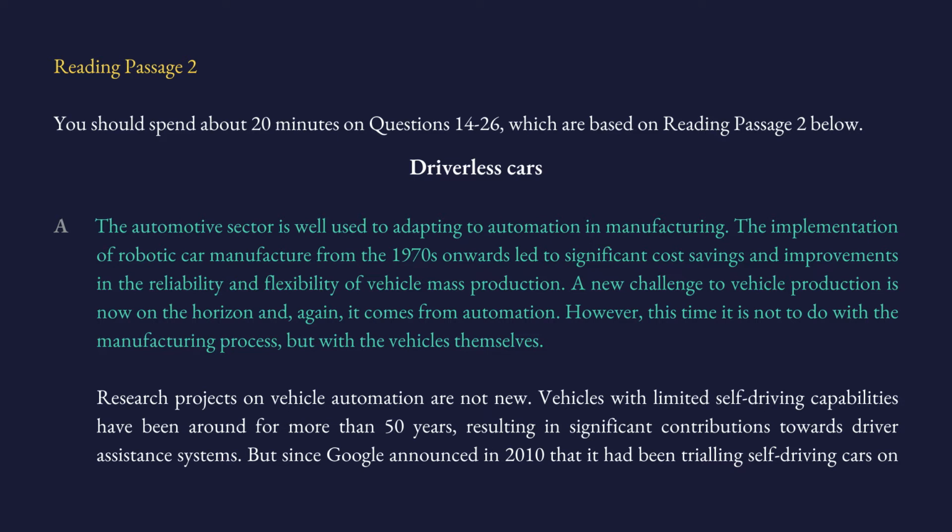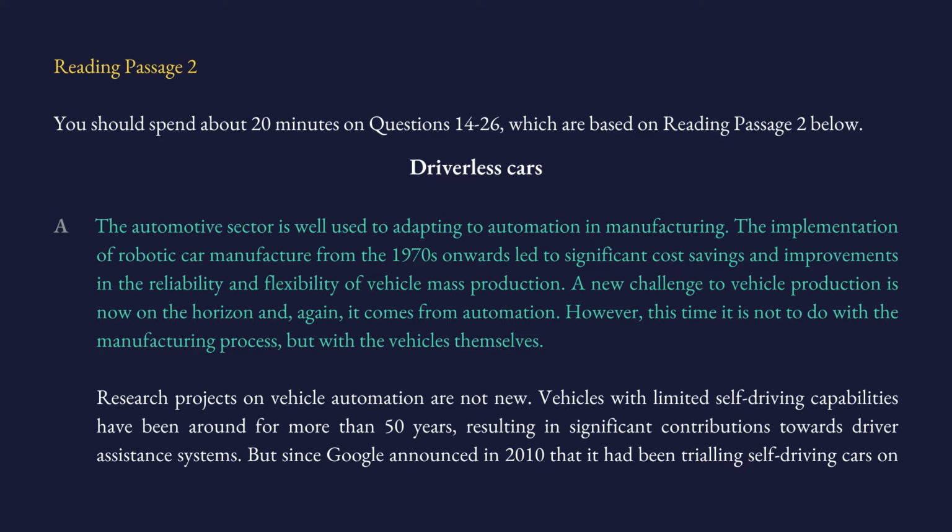What it's telling you is this. In the past, when we first started to use automation, that is machines, instead of humans, in manufacturing cars, it was beneficial to us. But today there will be a new automation, a new machine-based operation, and it is not with manufacturing cars, rather it is the cars themselves.